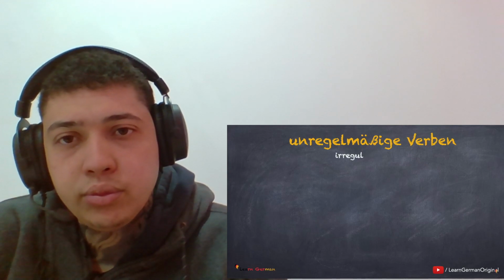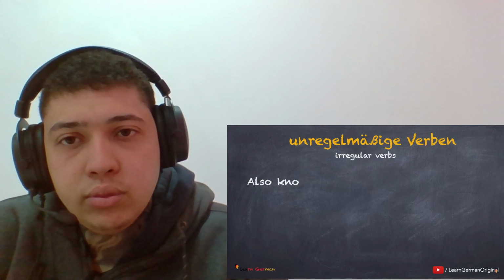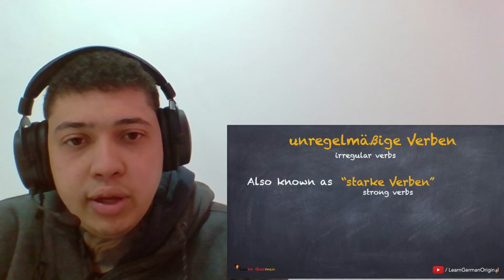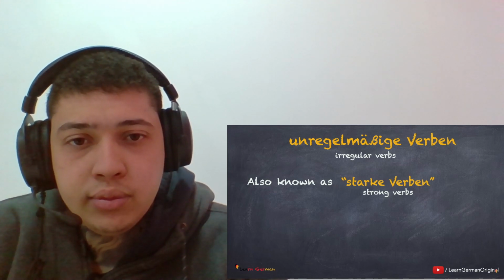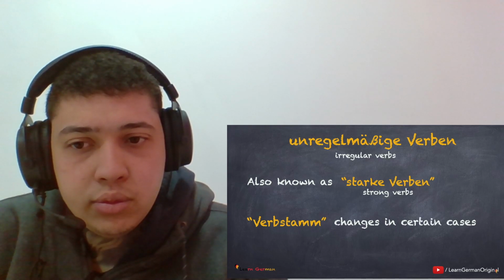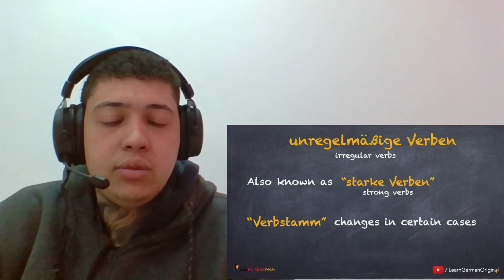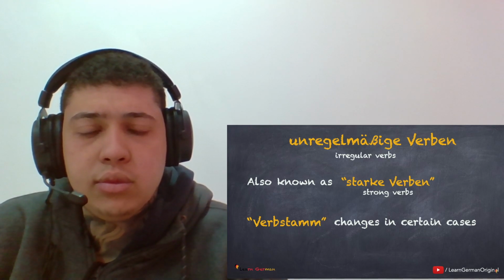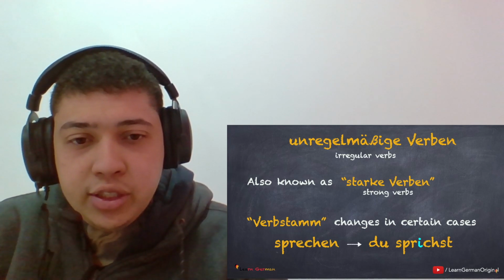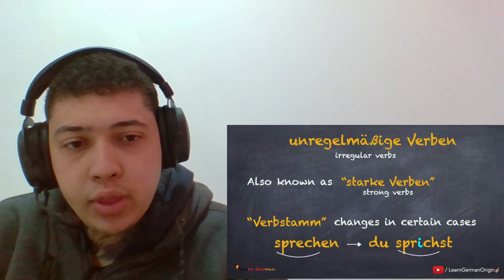However, in the case of unregelmäßige Verben, also known as starke Verben, the conjugated verb takes the verb stem, or the Verbstamm, which changes in certain cases. Let's take the verb sprechen. The Verbstamm is sprech and the ending of the infinitive verb is en.